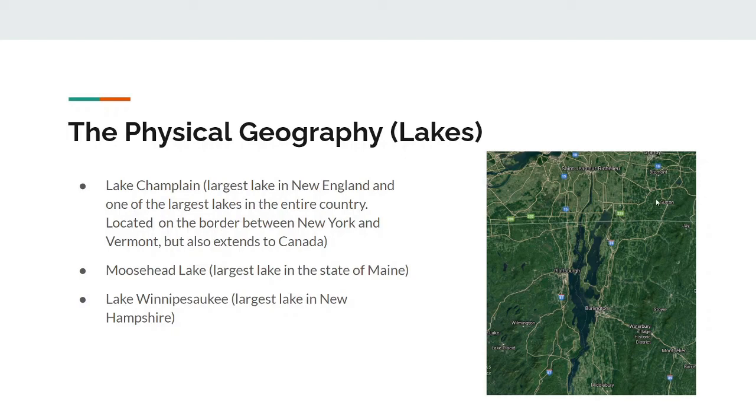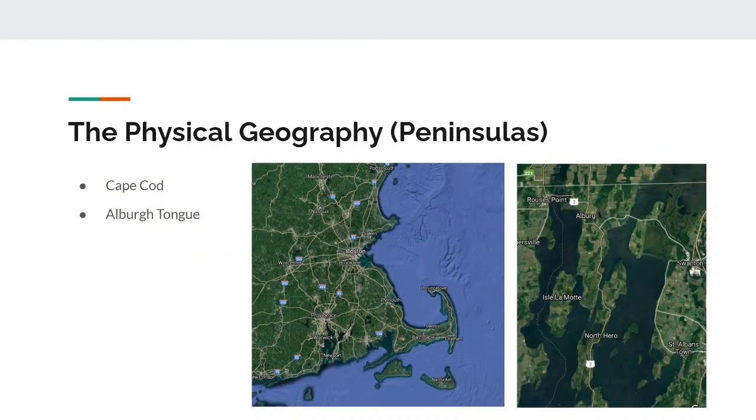Next, we have Moosehead Lake. It's the largest lake in the state of Maine, and it's also the source of the Kennebec River, which we learned just a little earlier. And finally, we have Lake Winnipesaukee, which is the largest lake in New Hampshire.